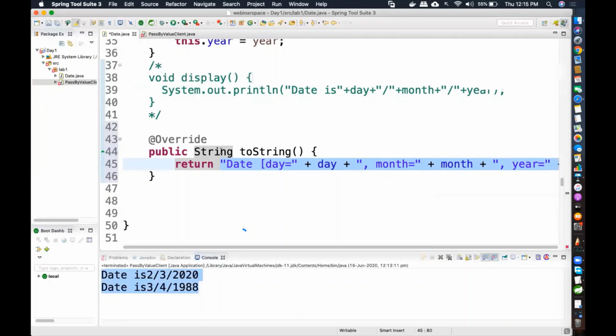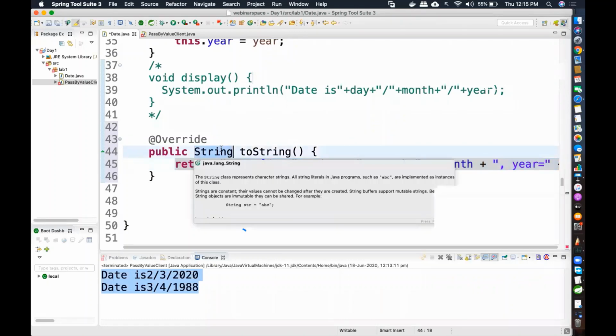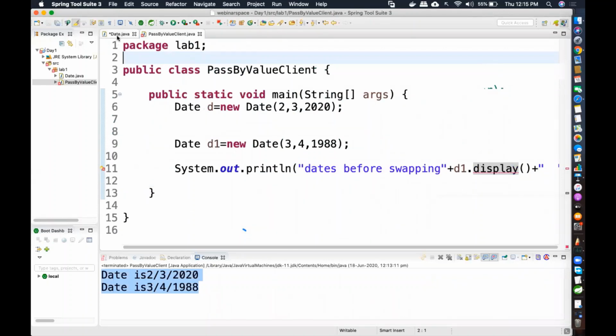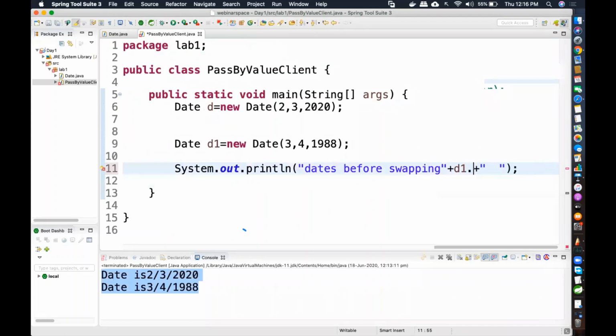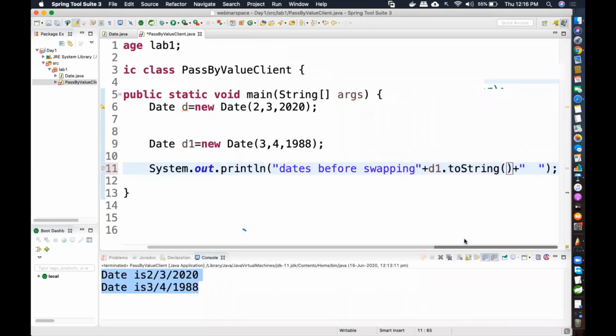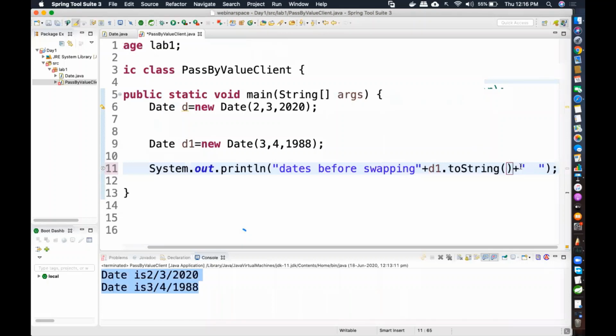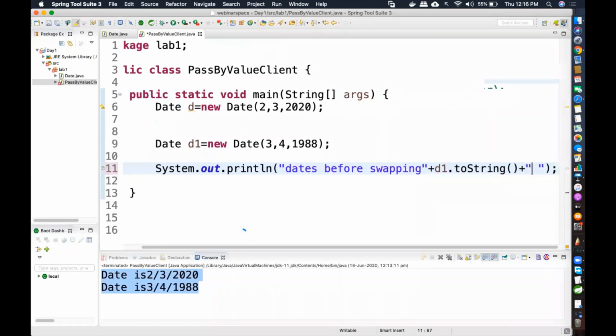In this case, what is the return type? String. In display, what is the return type? Void. So I'm going to use this toString because this toString method returns me back a string. If I call d1 dot toString, it gives me back a string in that same format: day, month, and year. If you wanted, you could have changed display also to String and returned it like this, and it would have worked. But I'm going to use the auto generated one given by Eclipse itself.